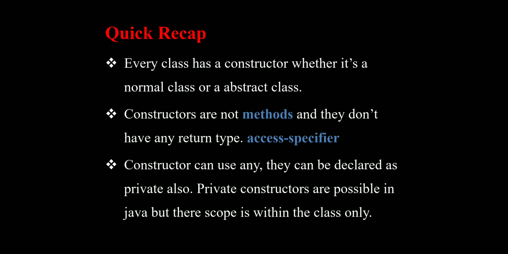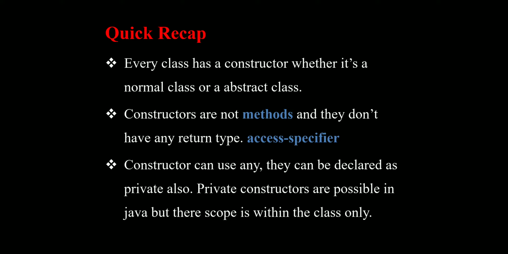Then the next point is the constructors are not methods and they don't have any return type. It means constructors look the same as methods, but constructors are not methods and they don't have any return type.